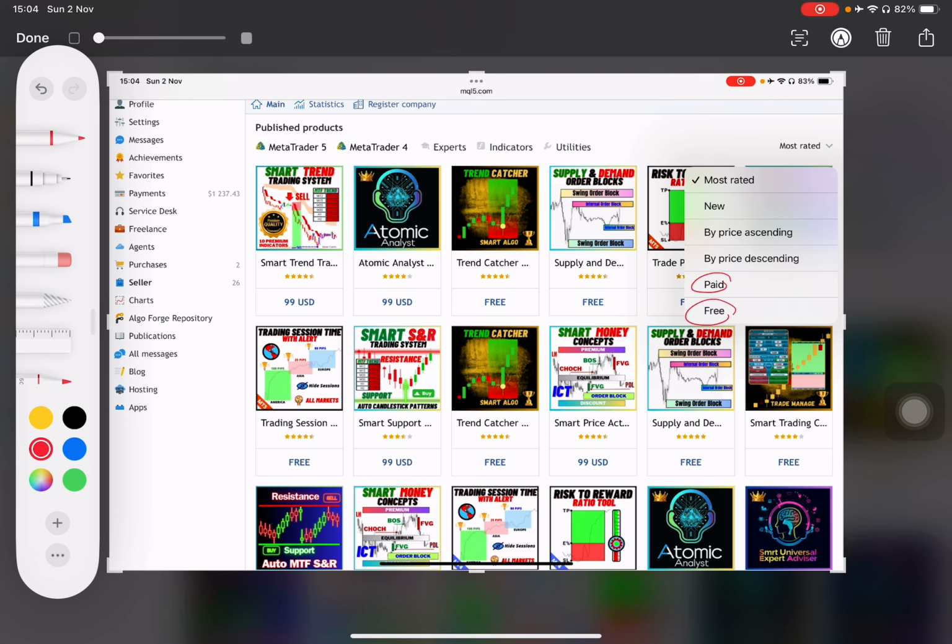The free products are very high quality products. Like this one is ranked at this point of time as the number one indicator in the market, and it's called the Trend Catcher. So that tells you that I still have very, very high quality products, even though they are free. The Smart Trading Copilot here, you will be surprised if you use this utility. You will for sure thank me.